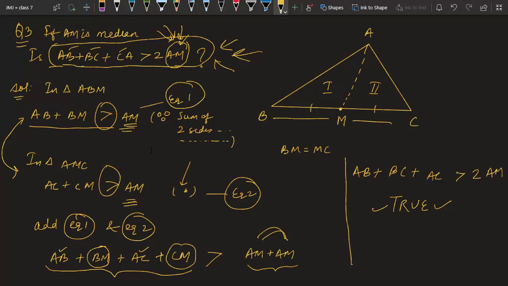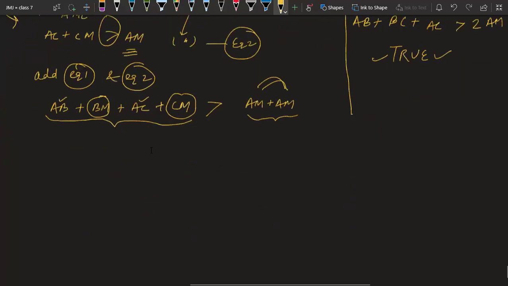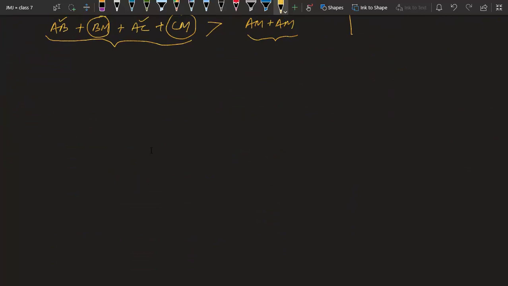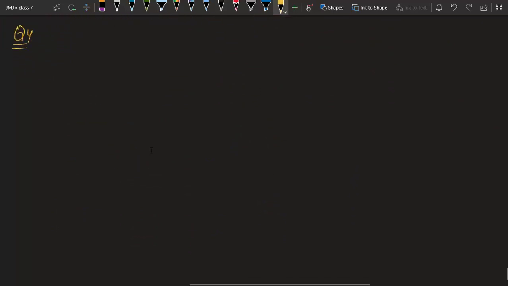Okay. Now let's see question number 4. So you have to understand what is given in the question, what they want you to prove, and you have to think in that way only. If you go in another way, you won't be able to prove that thing.